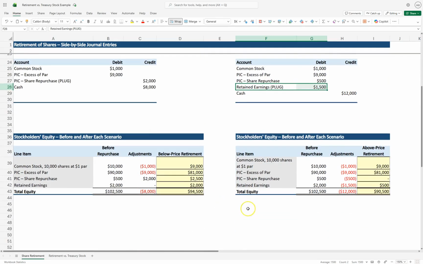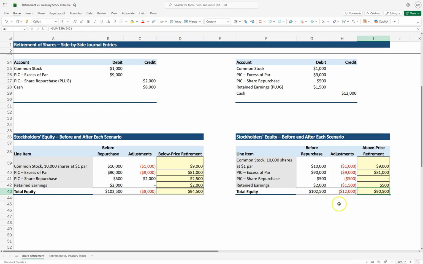Now let's look at our equity section before and after. Here's our before we repurchased it, there's the 102,500, and we record all our adjustments, all our entries to each of the equity accounts. And now we get our new equity balance, and the total is $90,500.